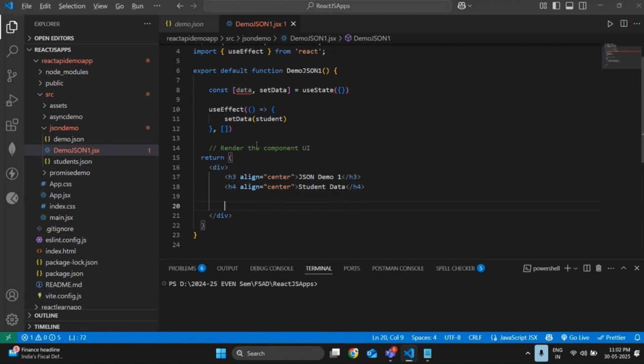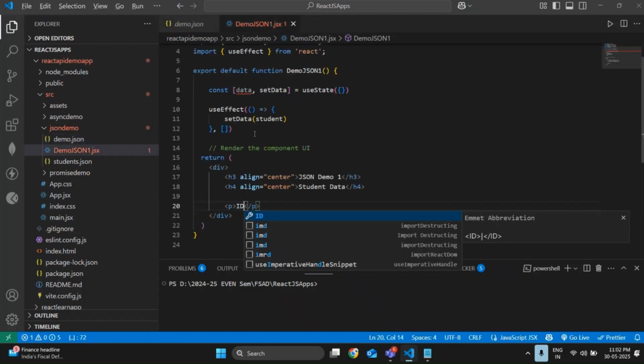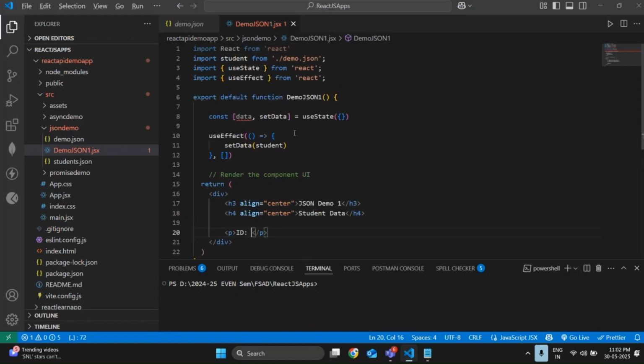So see, let me use p tag here. I'm having student ID, so let me use ID here to represent. Done as of now. Our data was stored in demo.json and we imported the demo.json with the name called student and we stored the data into set data.